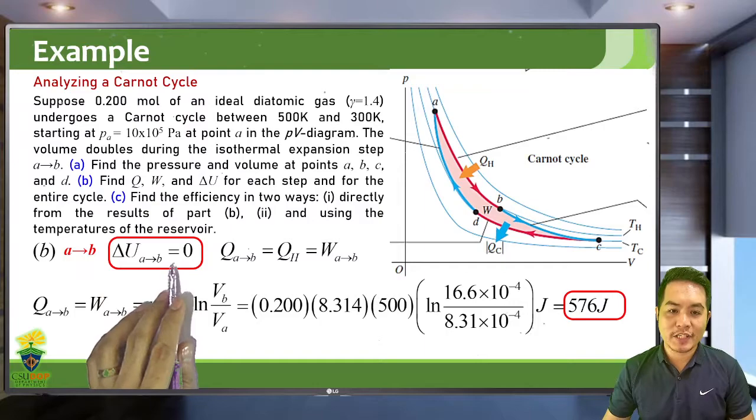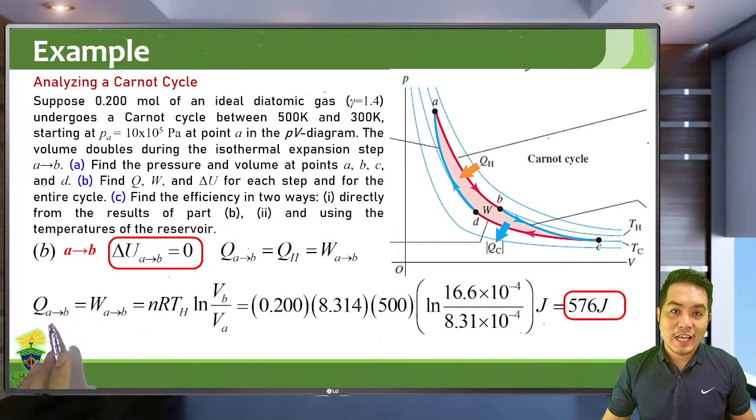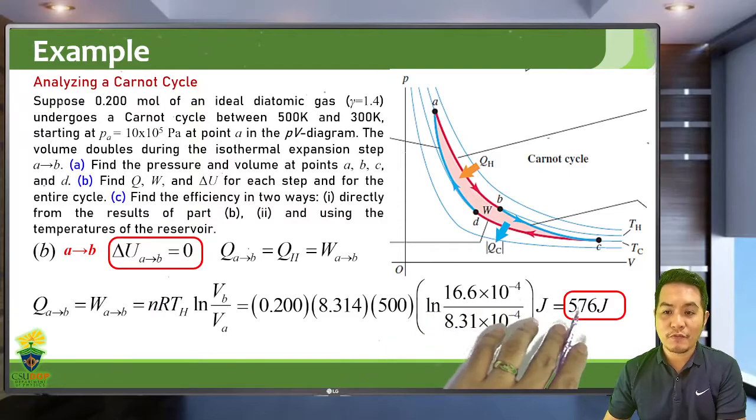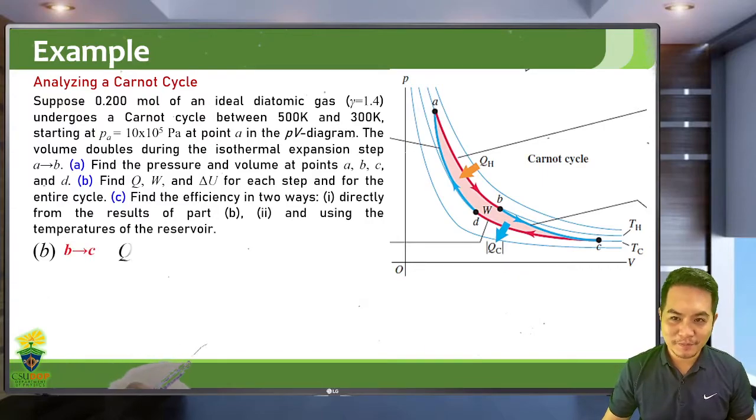In this case, the change in internal energy from A to B is 0. And the work done in A to B and the heat absorbed in the process A to B are the same. They're both 576 joules. Okay, that's one down. A to B is already done. Let's now go from B to C.